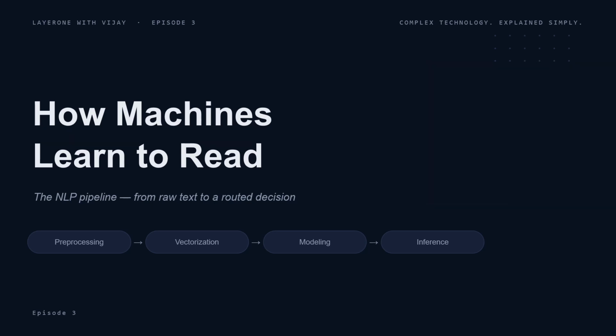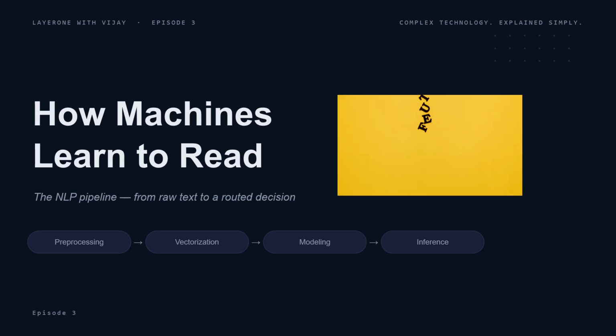In this episode we are not stopping at the numbers, we are introducing the sentences and words. We will learn deeply about the NLP pipeline, that is natural language processing. The 4 steps we have mentioned here are going to be covered in depth. That is, first one pre-processing, second one vectorization, third one modeling, finally fourth is inference.